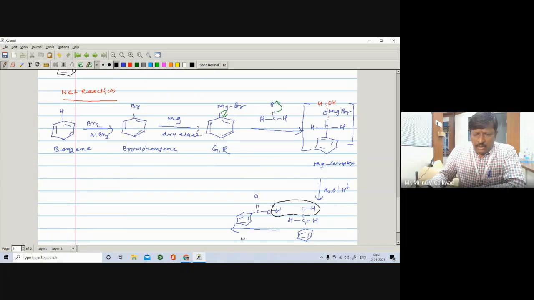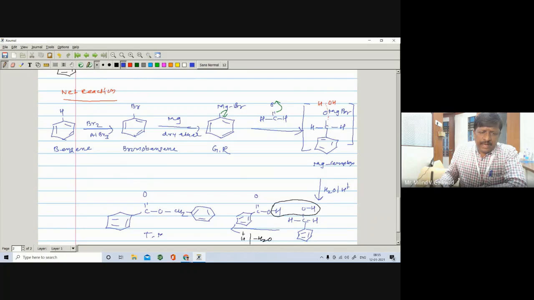So it undergoes dehydration. In the presence of acid, it undergoes dehydration, removal of water, and you can get the corresponding ester. So here is the ester. Here is the benzene nucleus, pi bond, pi bond, pi bond. Here is a C double bond O. Here is the O, and this is the CH2, and this is the benzene nucleus. Means phenyl benzoate.